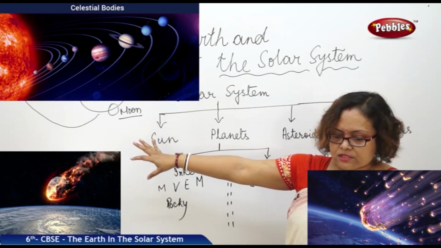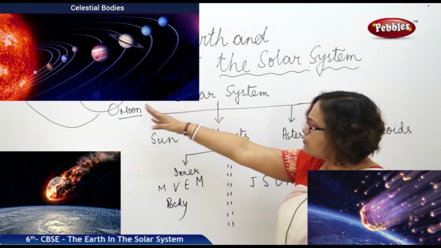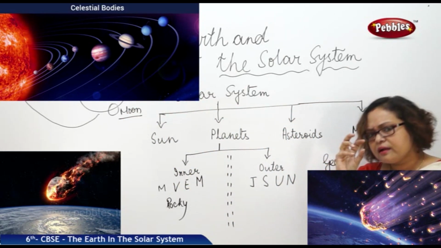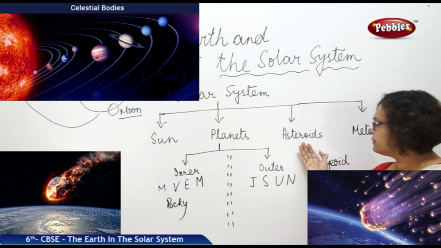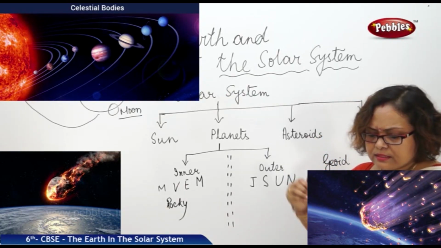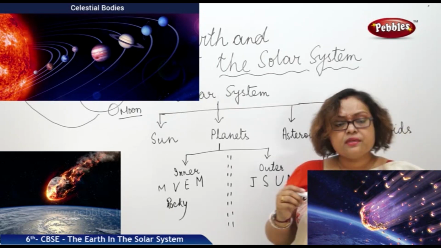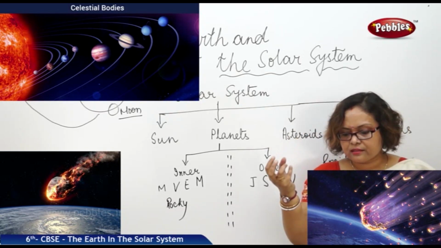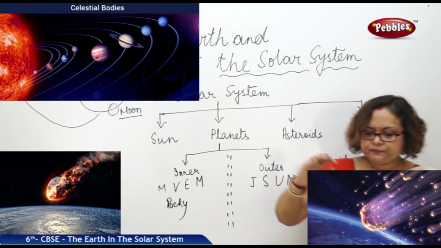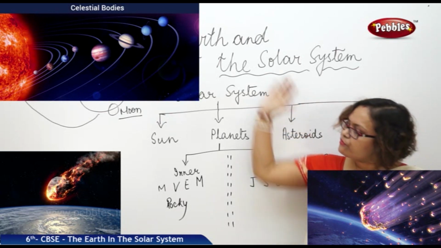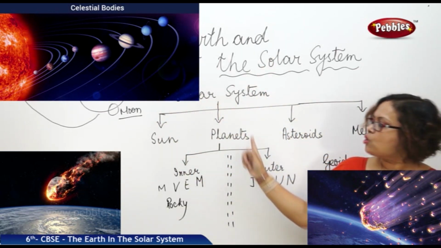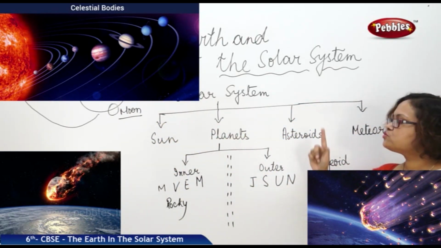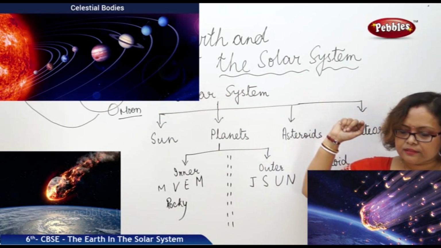Apart from this star, the other planets, satellites and asteroids are very tiny bodies. Even some geologists claim that these asteroids are nothing but broken parts of planets. They also move around the Sun, the same way as all these planets are orbiting the Sun. Even the asteroids are also orbiting the Sun.